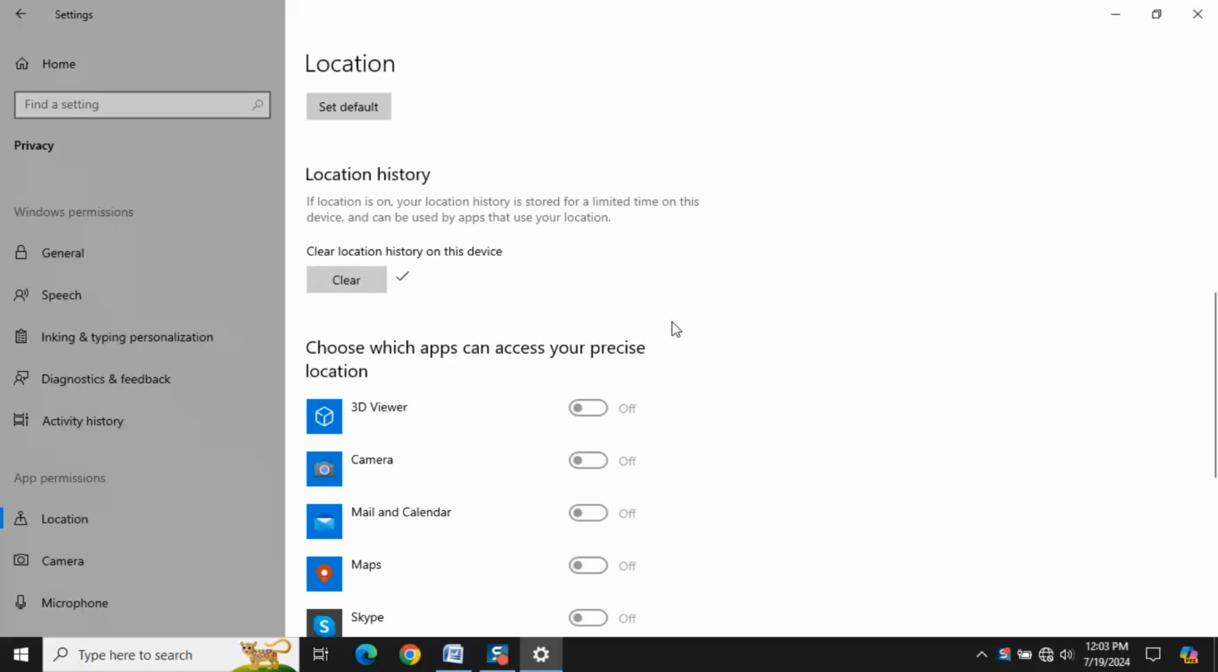And that's it. You've successfully cleared your temporary files, DNS cache, Windows Store cache, and location history. Regularly performing these maintenance tasks will keep your PC running smoothly and efficiently.